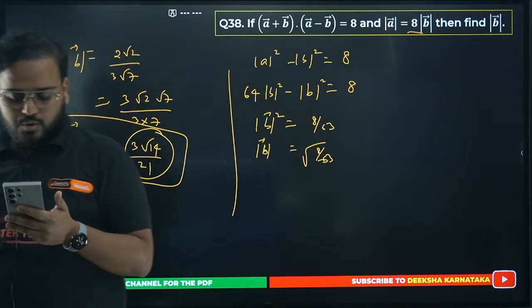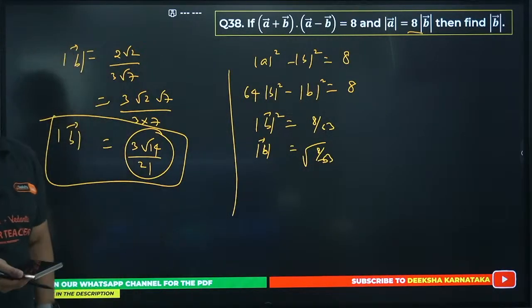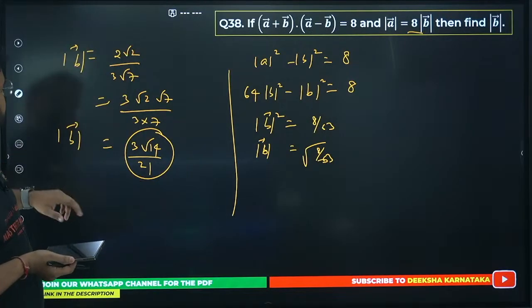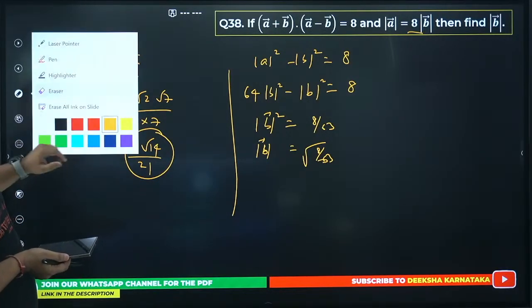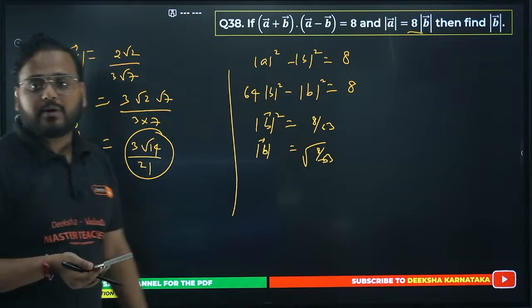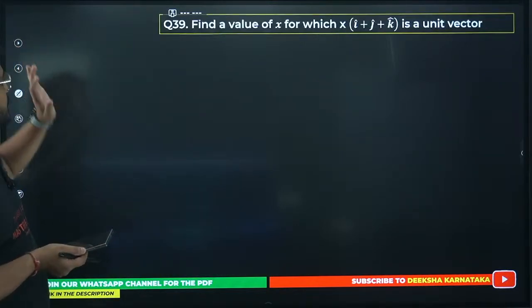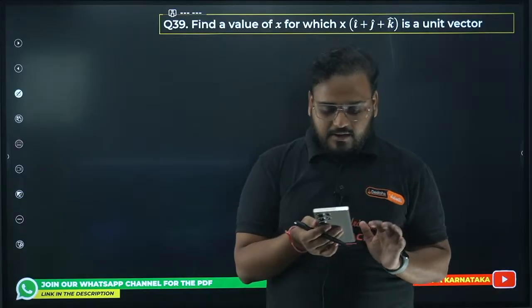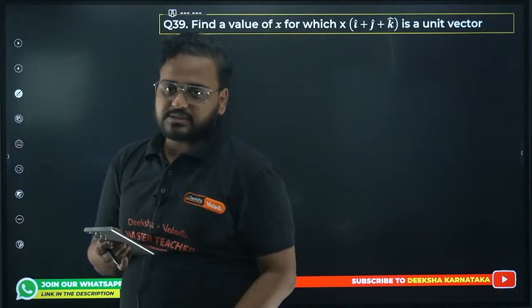Yes. Okay. Have a look. I think this is looking very bad. I'll just erase this. Mod of b is 3 root 14 by 21. Okay. Please don't mind my handwriting. It is sometimes very, very bad. But I hope this is clear enough to understand the concepts.